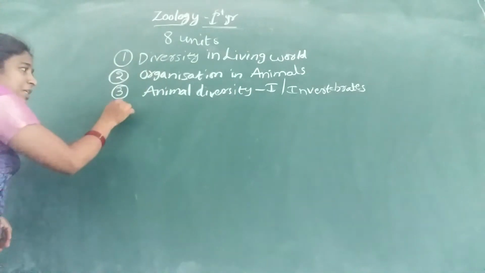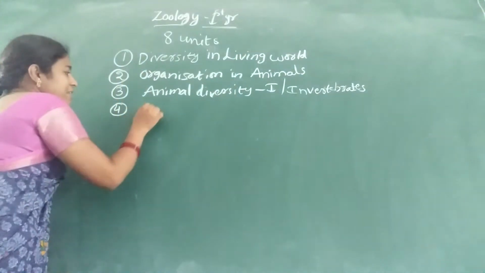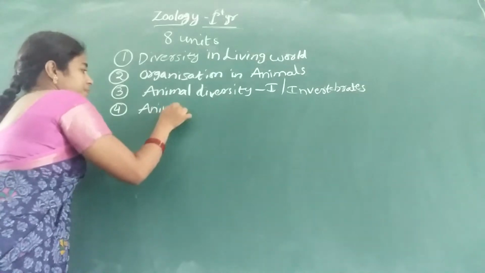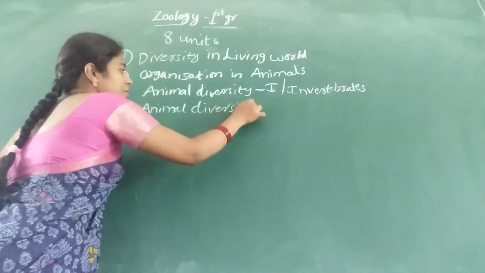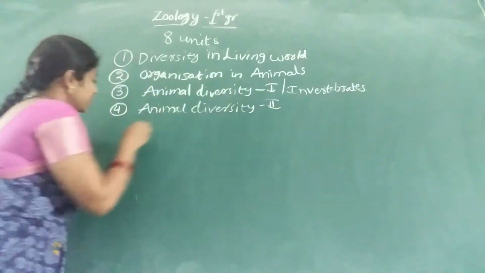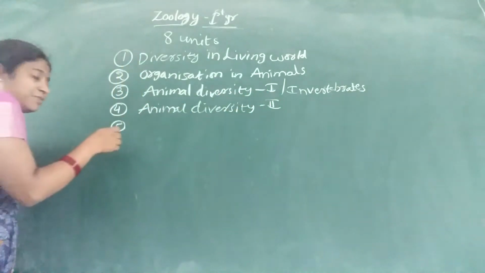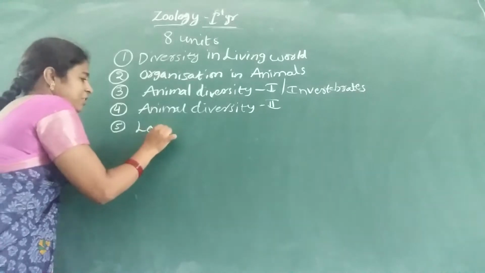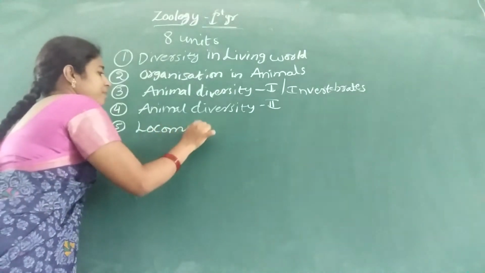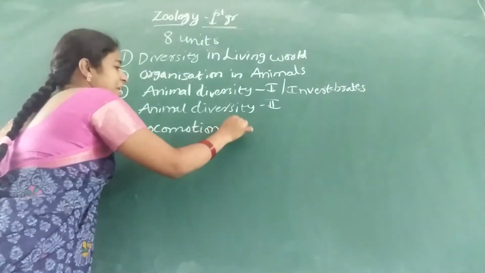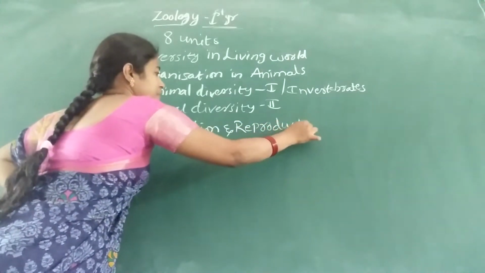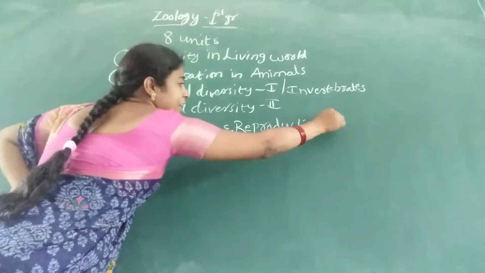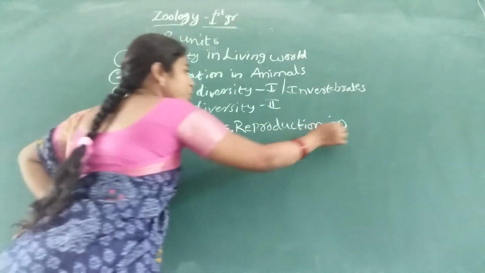And fourth one is animal diversity 2. Fifth topic, that is fifth unit, is locomotion and reproduction, particularly in protozoa.